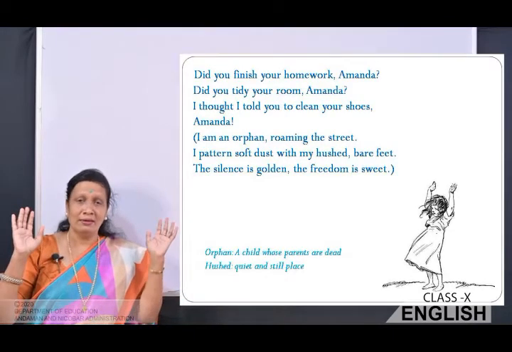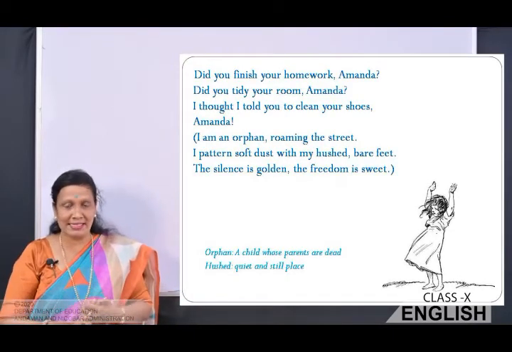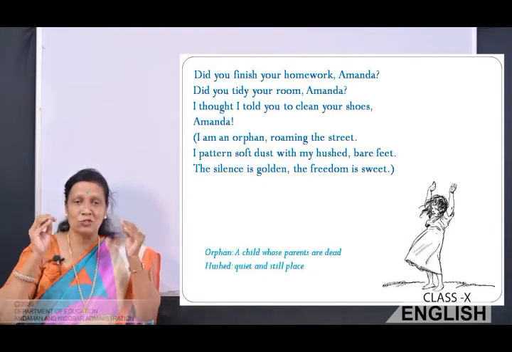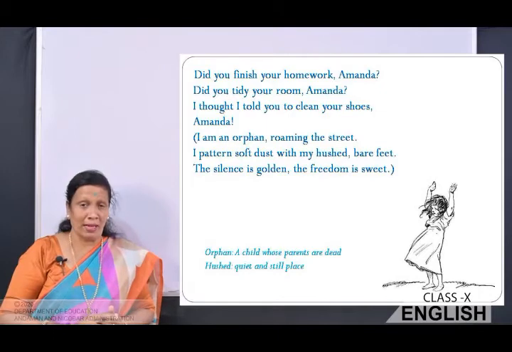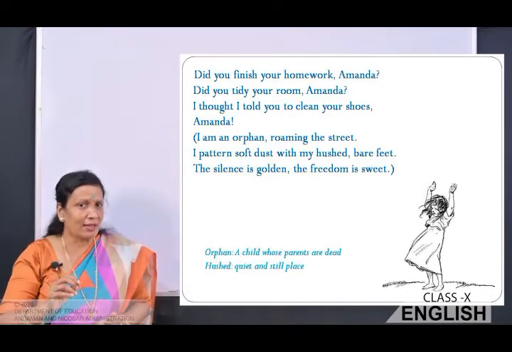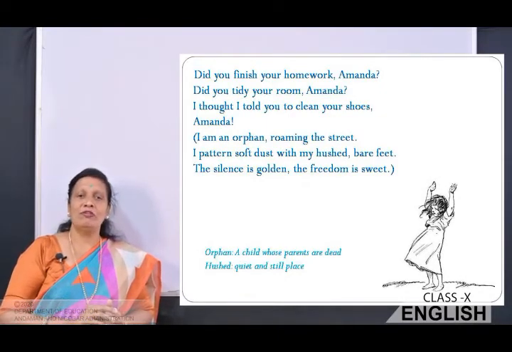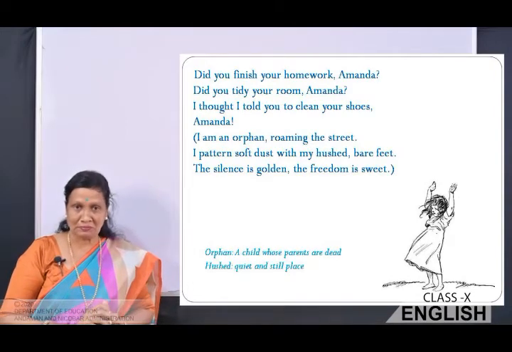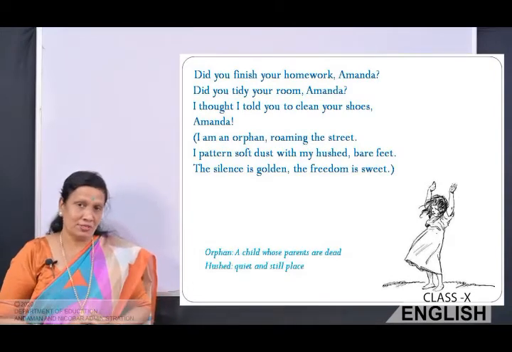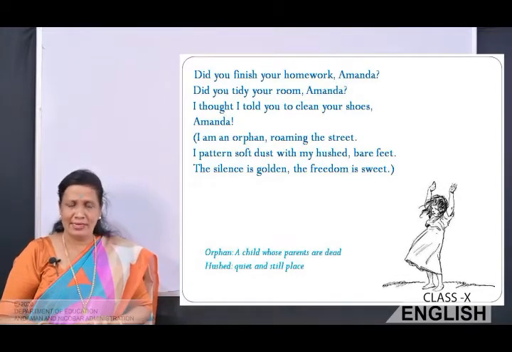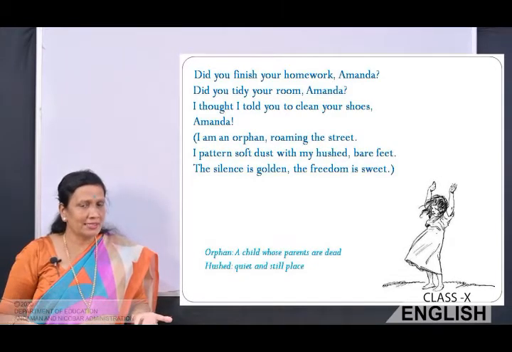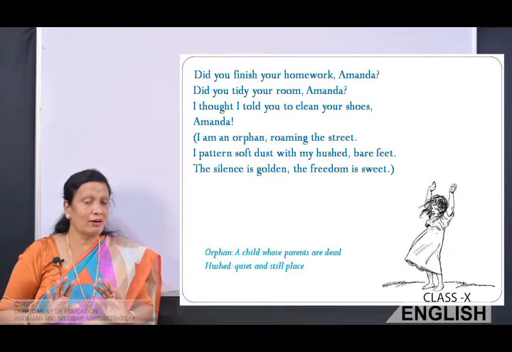And again, Amanda doesn't want to listen to all these instructions, and she doesn't like to be controlled by her mother. Now again, she goes to the world of imagination. And now this time, she imagines herself as an orphan roaming the street. Okay? An orphan means a child who doesn't have his or her parents, without parents, they have lost their parents. So, children without parents, nobody to take care of them, but they are free.